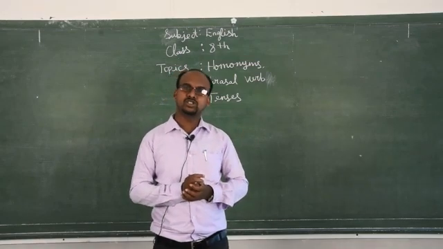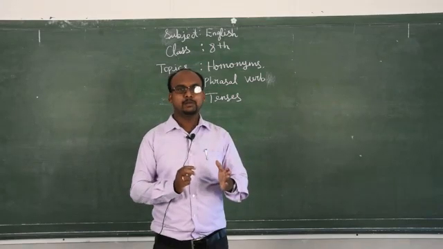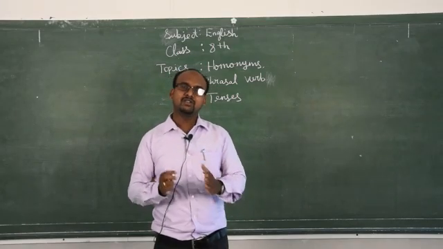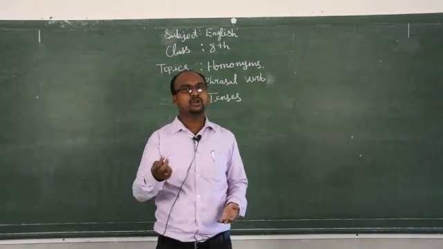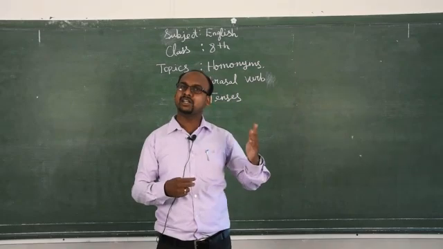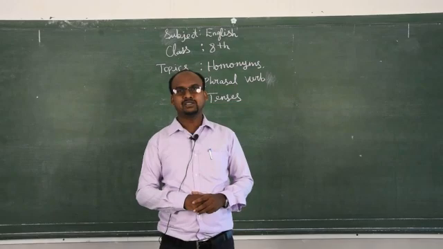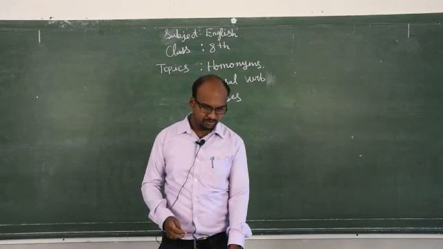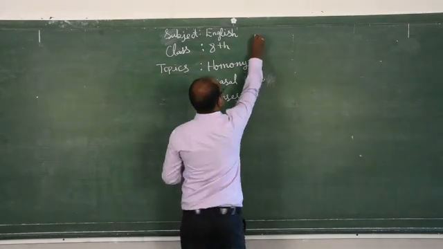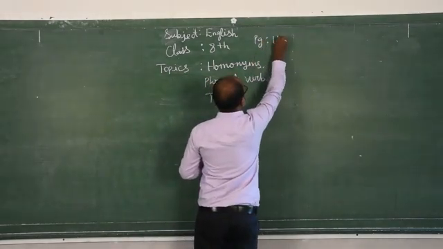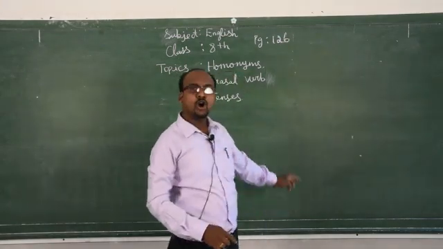The first prose lesson I completed. Last week itself, I told you that the vocabulary part and grammar part in the new book we are going to take from unit 5, because the first unit's vocabulary and grammar we already completed in the first term itself. So these new topics we are going to take from unit 5, page number 126 in your new book. Kindly take it. First one, homonyms.